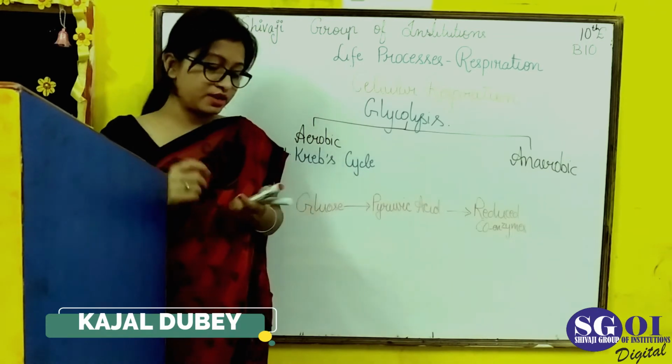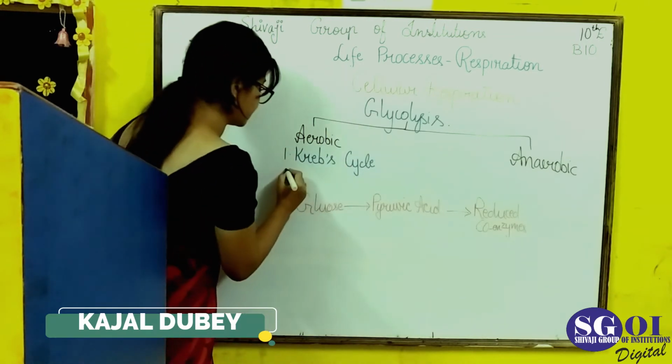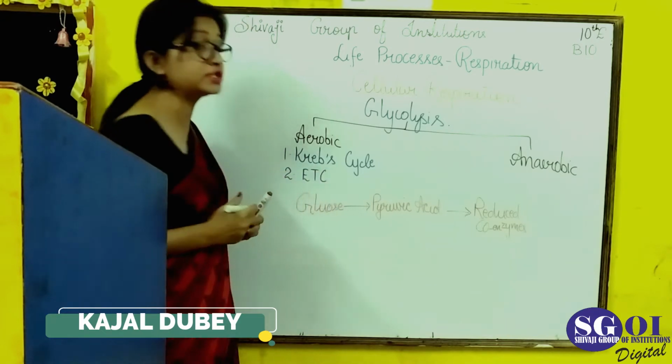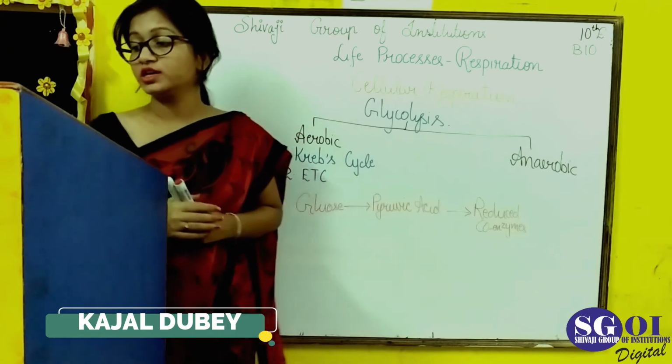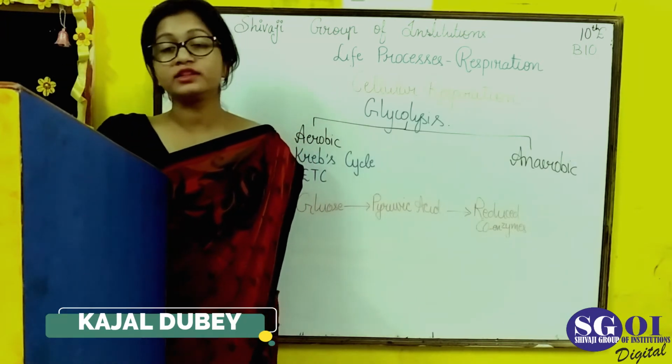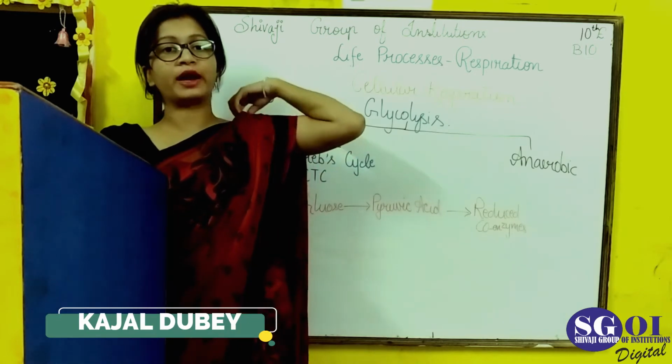After that comes the second process of aerobic respiration, which is ETC, the electron transport chain. In this process ATP is also produced, and it also occurs inside the mitochondria.